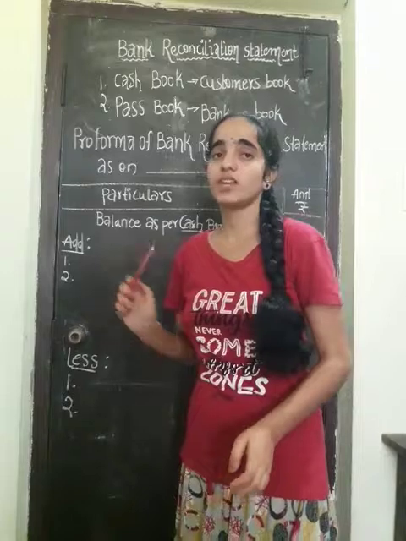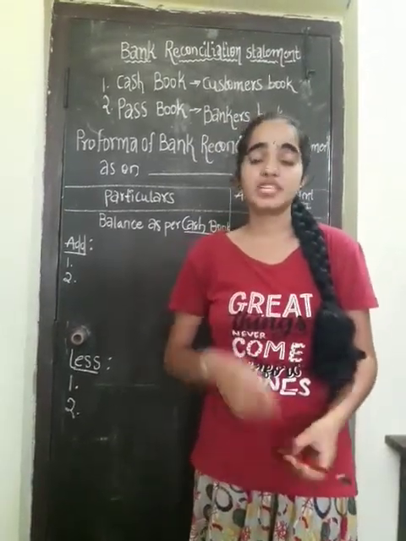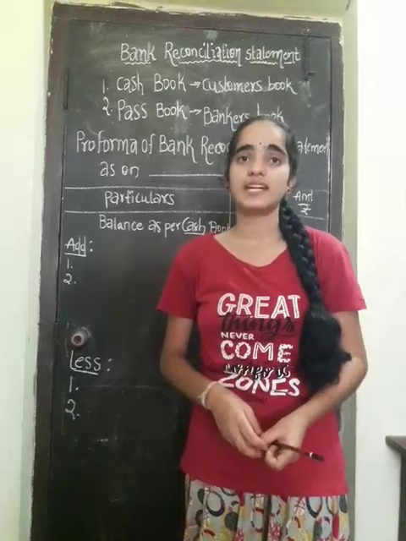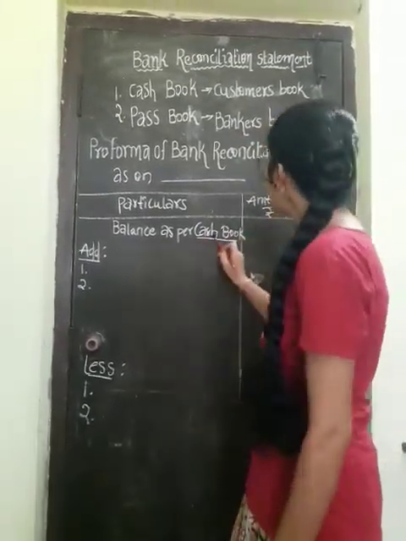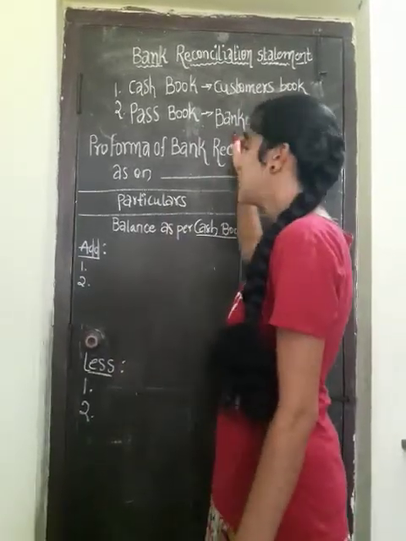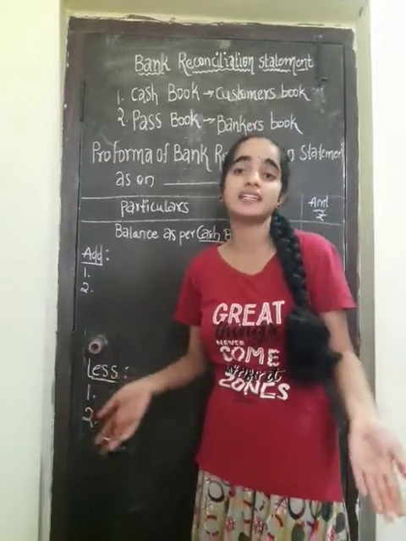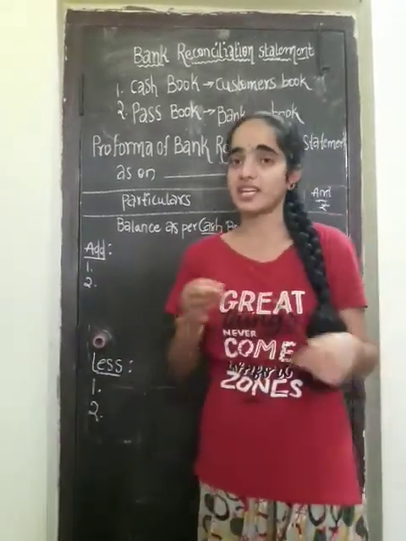Let us see the fourth point, check paid to the bank but omitted. Omitted means failed. Actually the customer has paid the check to the bank but it failed, so the check is safe in the hands of the customer, and the amount is not taken.